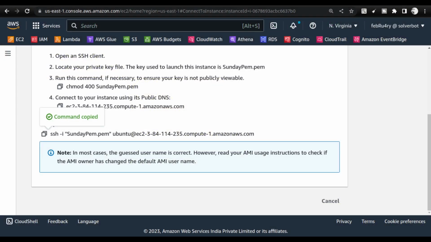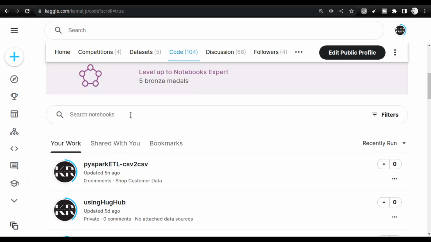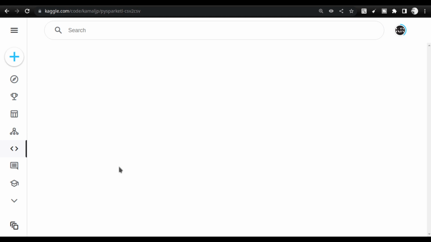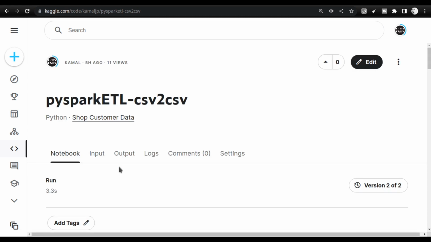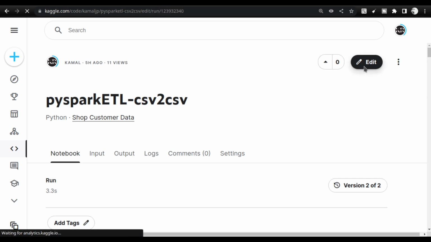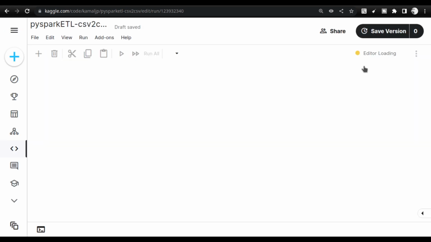Now let us move to the browser. In the browser, I have already started the instance where I will be running the execution. The Kaggle notebook that we will be working on, the link will be shared with you in the YouTube description. You don't need to worry about the data either. The Kaggle notebook already has the data built into it, and the necessary transformation is also already simulated before we use it for submitting into the Spark cluster.